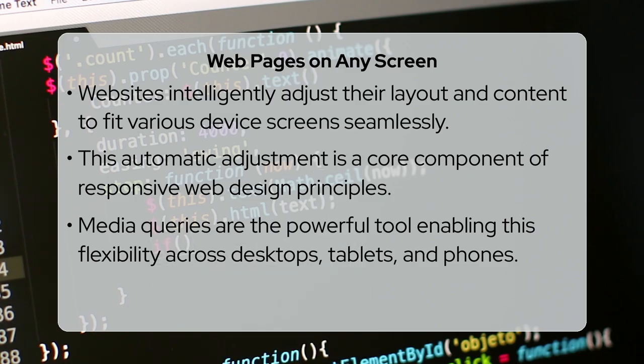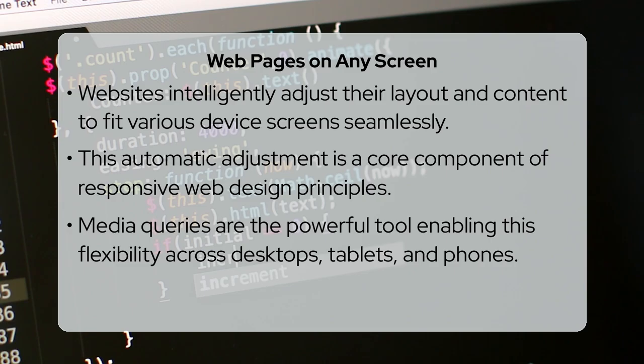Media queries help web pages adapt to different screen sizes and devices by applying specific styling rules based on the characteristics of the viewing device. They act like conditional statements in your cascading style sheets, allowing your website to look great and be fully functional everywhere.